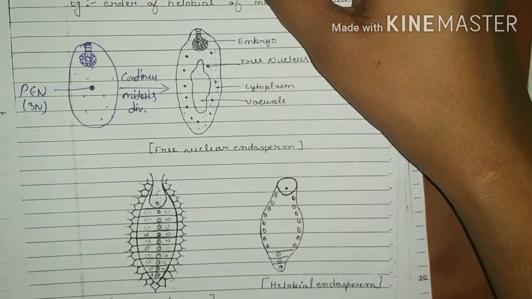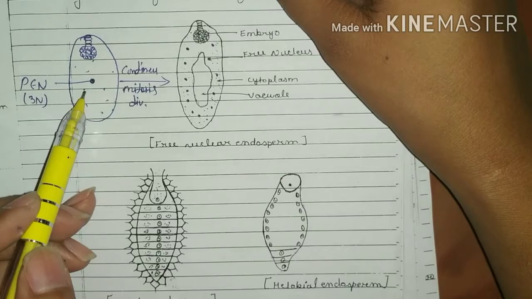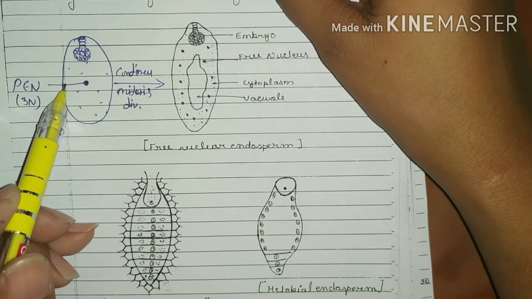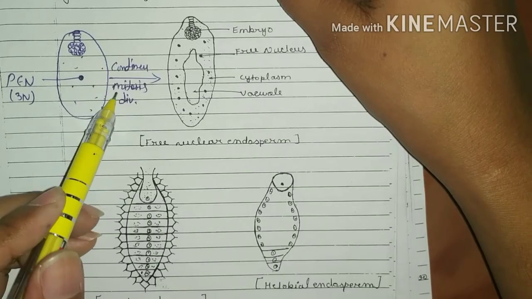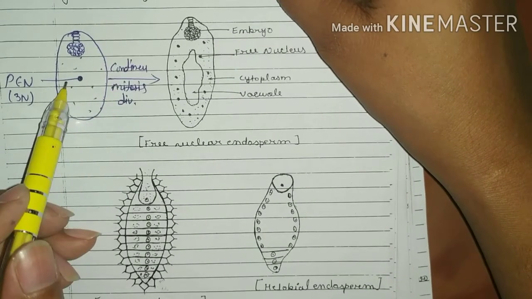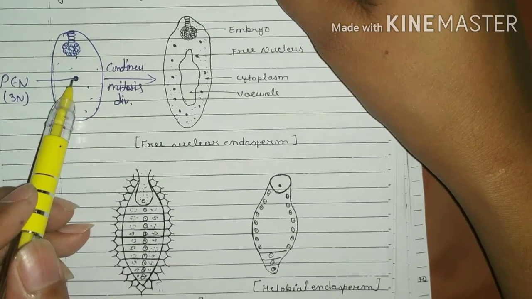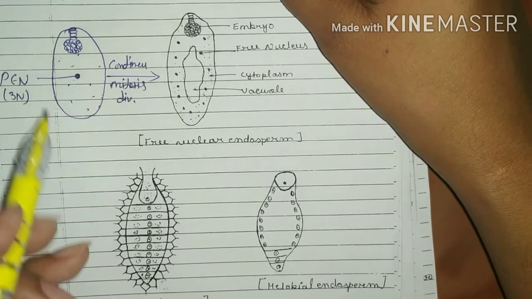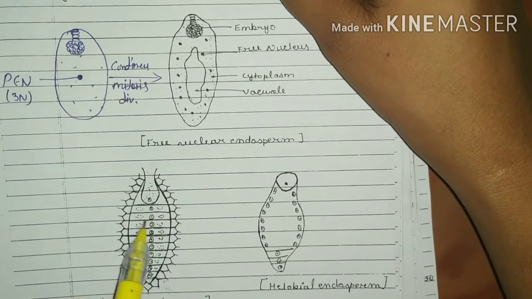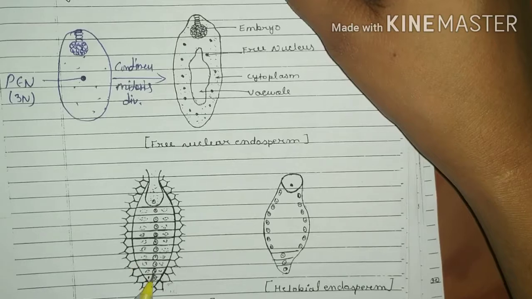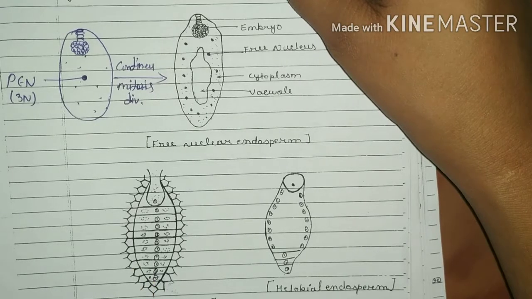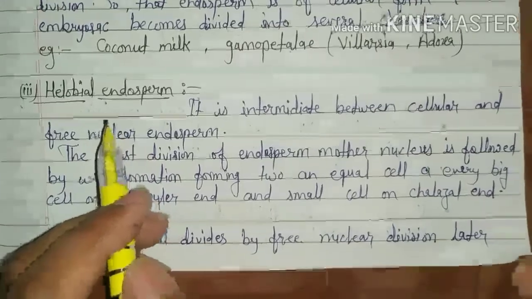Let's see the structure of cellular endosperm. After nuclear division in the primary endosperm nucleus, cytokinesis takes place and forms many chambers in the endosperm. As a result, every nucleus is arranged in a sequence due to wall formation, and this kind of endosperm is known as cellular endosperm.